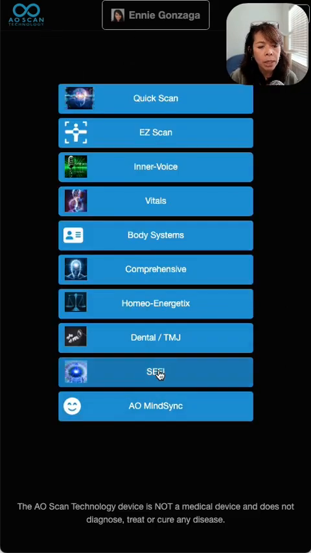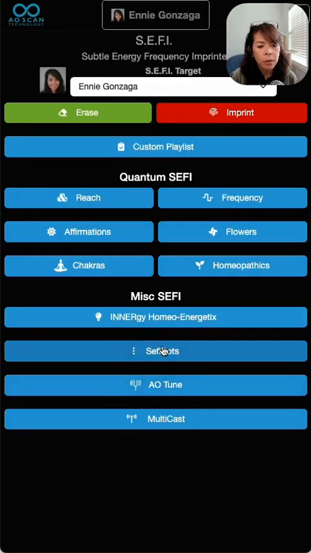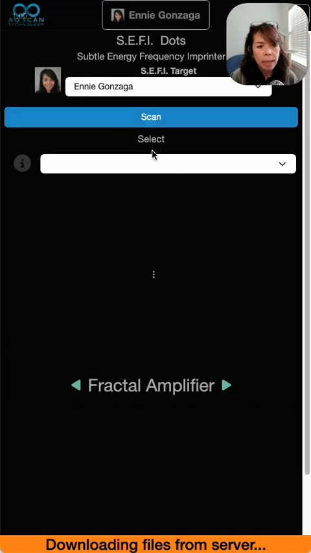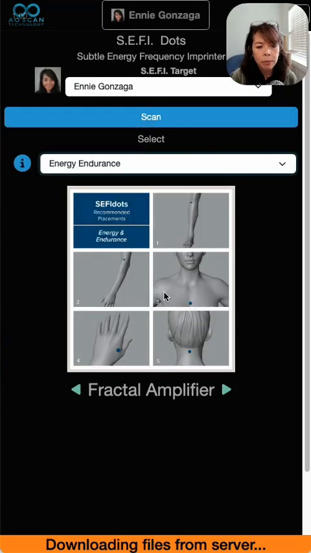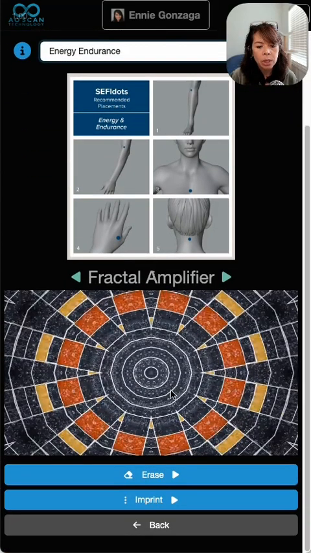Also, just as a reminder, under SEFI Dots, you use the scan button and it's going to tell you. Energy endurance came up for me. So I have an option to imprint this into a SEFI dot, I can imprint it into a bracelet, or you can imprint it into water. You basically just put the item right on top.